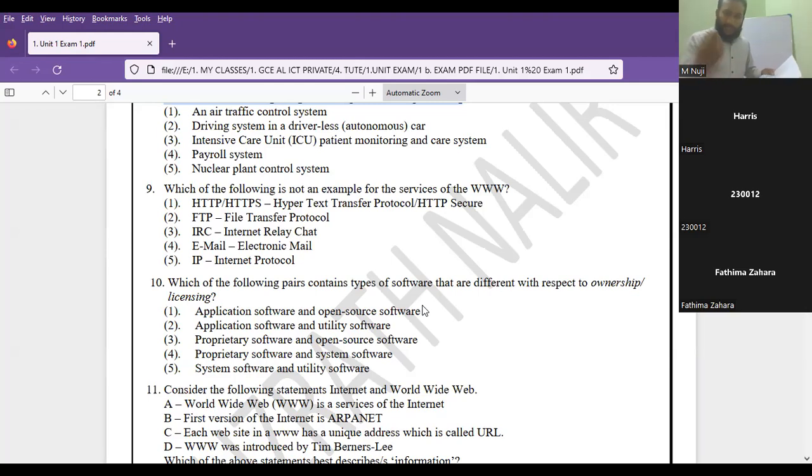IRC is a service, email is a service. IP is not a service of the www. IP is the Internet Protocol. Fine. So full details now in chapter 6, just for the basic idea.